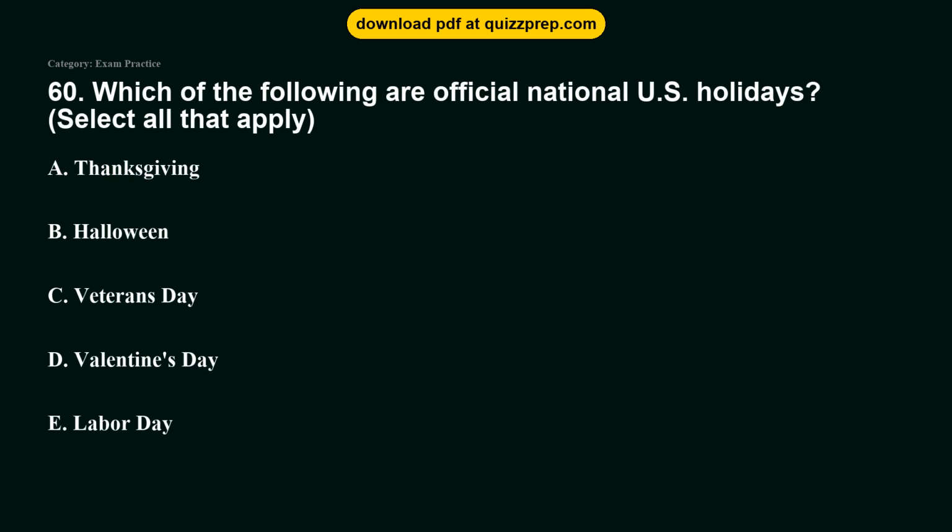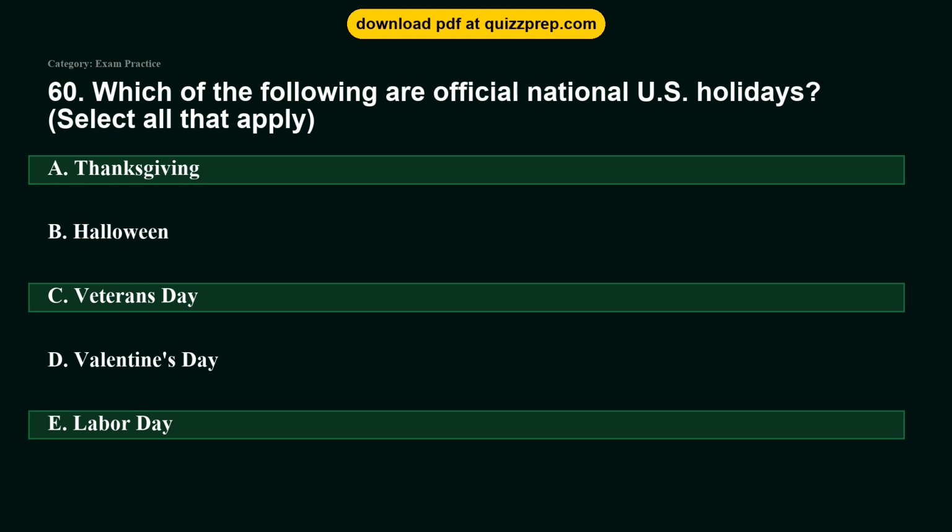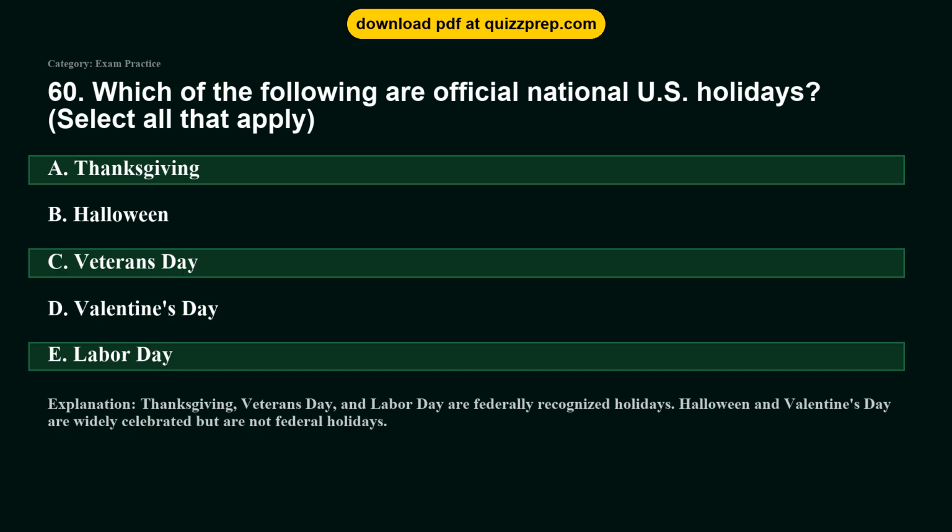Question 60. Which of the following are official national U.S. holidays? Option A, Thanksgiving. Option B, Halloween. Option C, Veterans Day. Option D, Valentine's Day. Option E, Labor Day. The correct answers are options A and C and E. Thanksgiving, Veterans Day, Labor Day. Thanksgiving, Veterans Day, and Labor Day are federally recognized holidays. Halloween and Valentine's Day are widely celebrated but are not federal holidays.